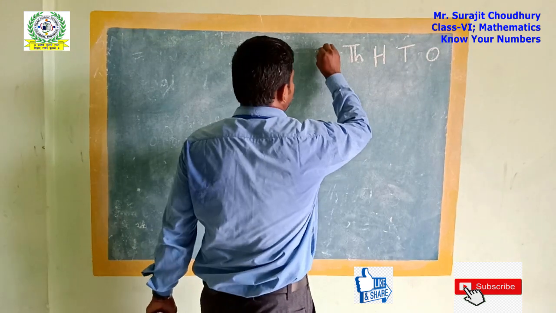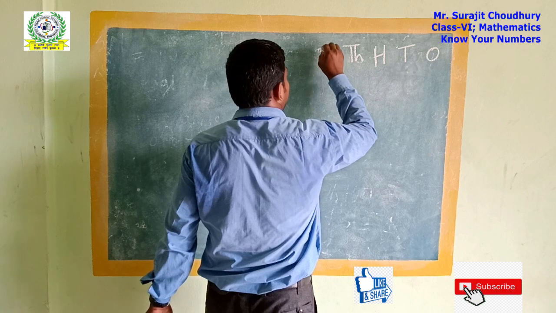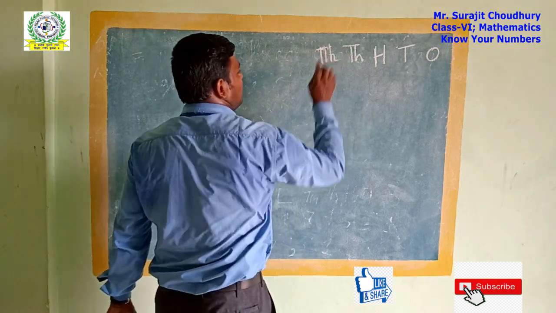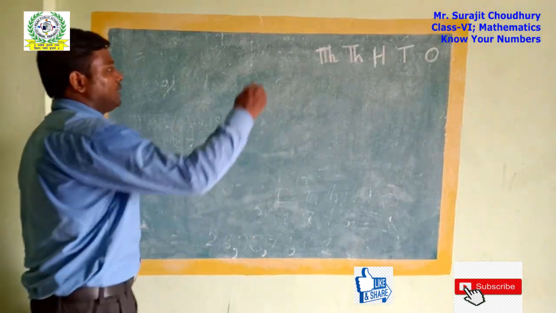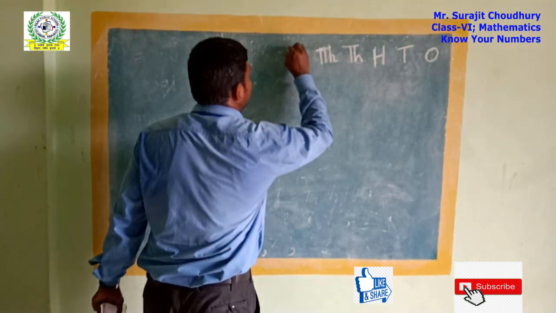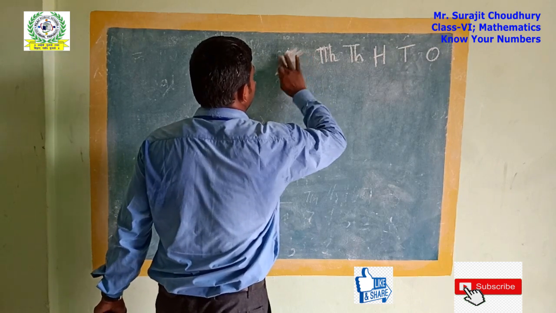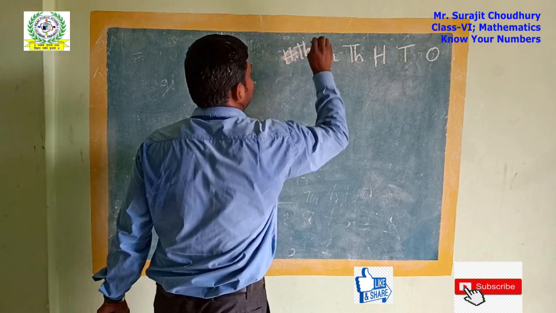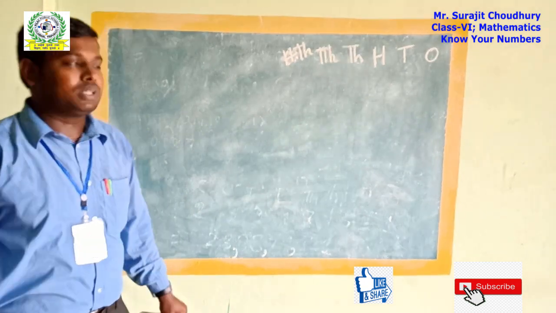Then ten thousands, TTH. That means after 1,000 we can place another number, 10,000. Then 100,000, where you get a new name, hundred thousand, written as 100,000.